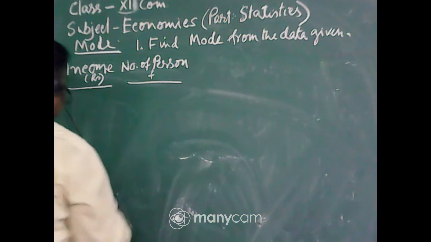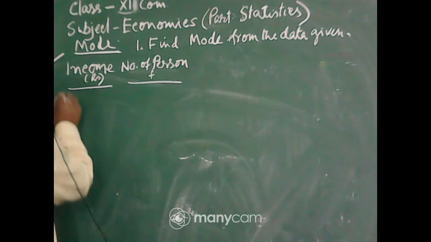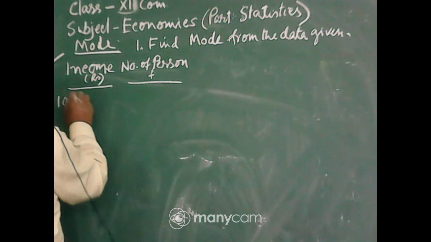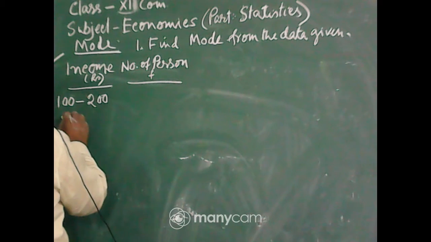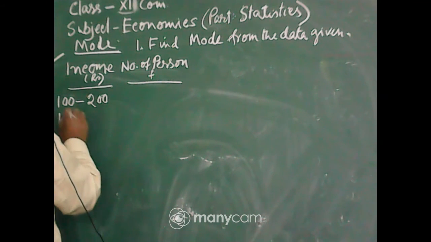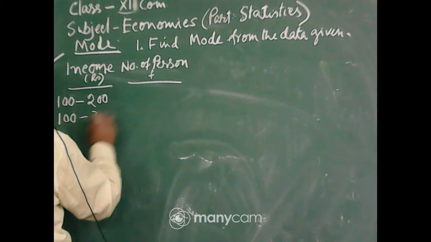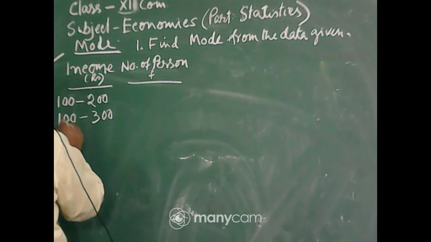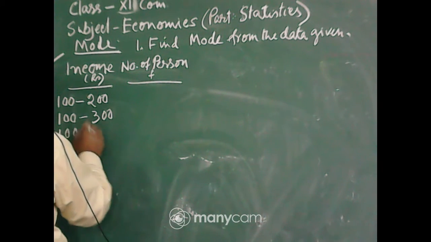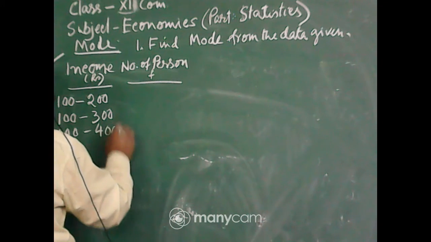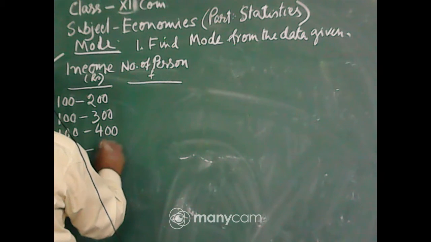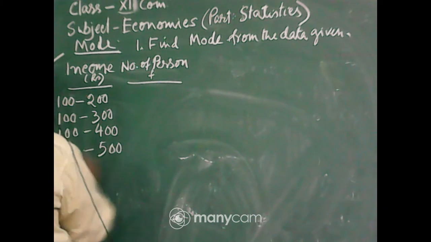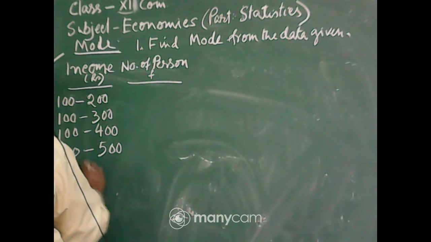Now the given exercise: the range 100 to 200, 100 to 300, rupees 300 range, 100 to 400, 100 to 500, 100 to 600.